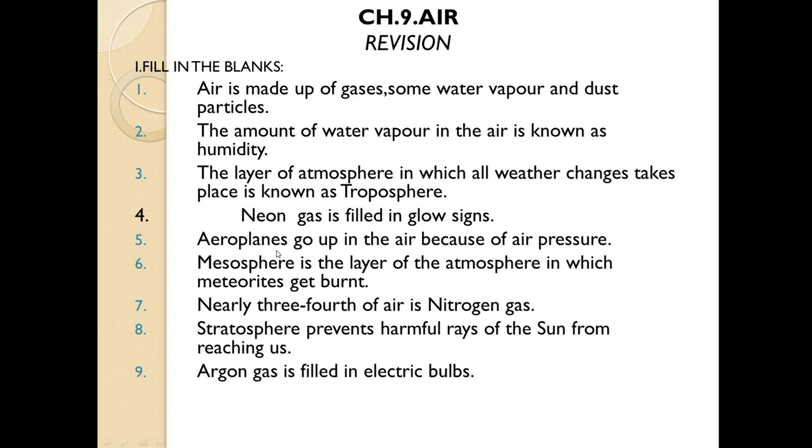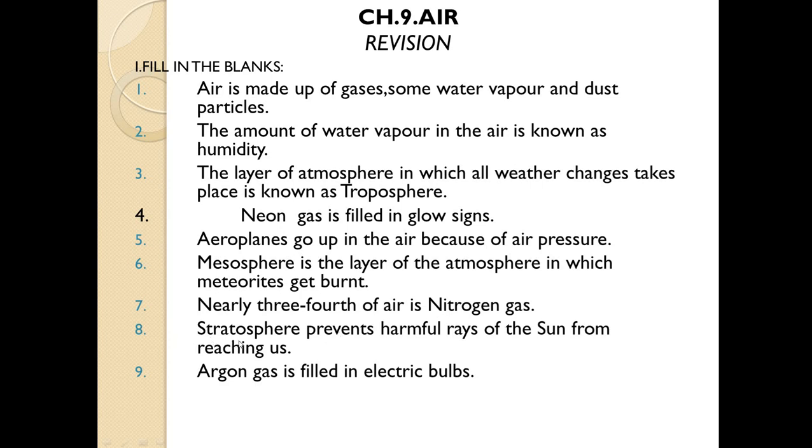Number 5 is aeroplanes go up in the air because of air pressure. Let us move to the sixth one. Mesosphere is the layer of the atmosphere in which meteorites get burnt. So where do the meteorites get burnt? In the mesosphere. Let us move to the seventh one. Nearly 3/4 of air is nitrogen. The 75% of the composition of air is nitrogen.